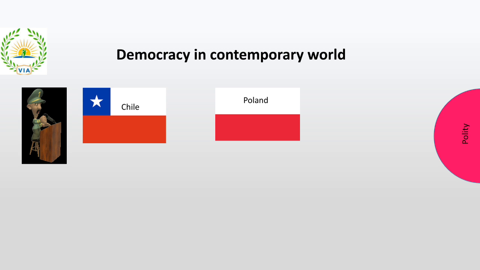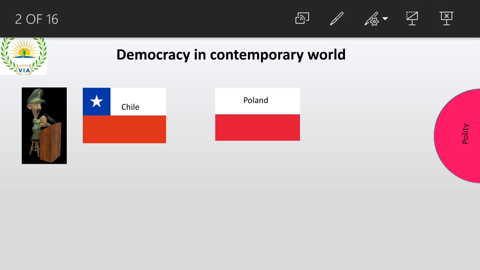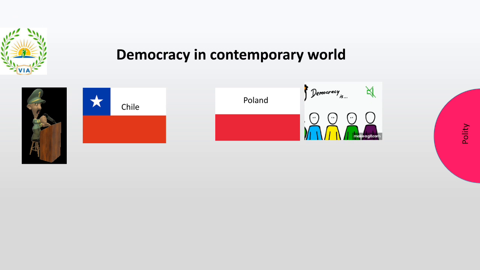So the person here, the military person, he actually tries to kill the president, kills the president, and he tries to rule the entire Chile, and that is when dictatorship comes into picture. He gives all the power to himself, and he starts ruling the Chile, right? And the same thing happens in Poland, but in Poland the situation is a little different.